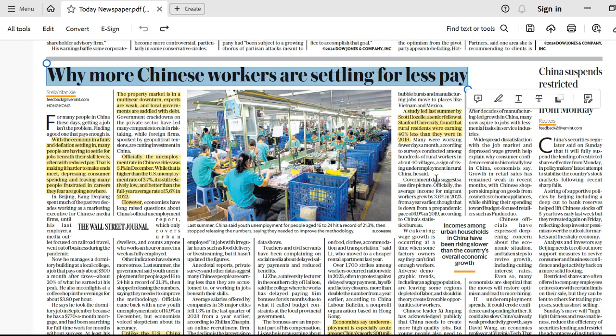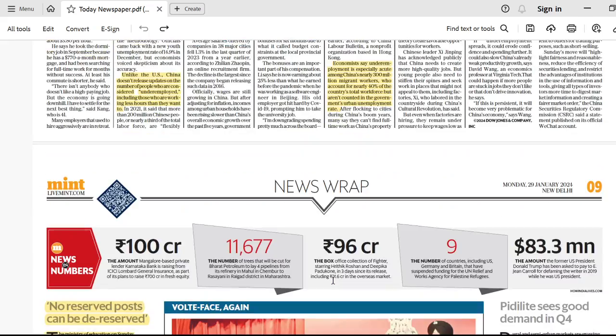And there is a trend showing that the unemployment rate in China is increasing and people are settling for less pay as compared to the skills that they have. All right, so this is a very important article for us. Why? Because it makes us understand how China's economy is working right now. For example, let's say there is a question on the global economy, or let's say you have to compare India's economy with any other country's economy, you can cite this example. All right, let's move ahead.